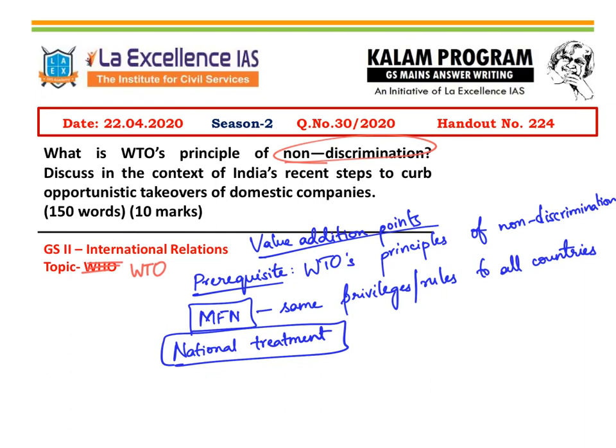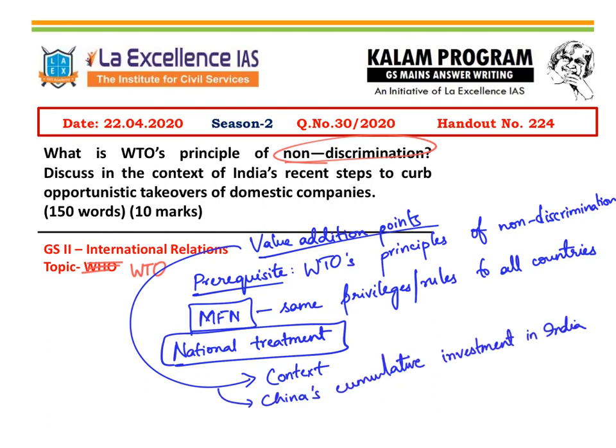So these are two prerequisites which will be required to answer this question. Also, the context which we have already discussed will be a good value addition to the answer. Some other value addition could be China's cumulative investment in India, which has become more than $8 billion. It has increased to a great extent in recent times and it is now standing at more than $8 billion. That could be written.